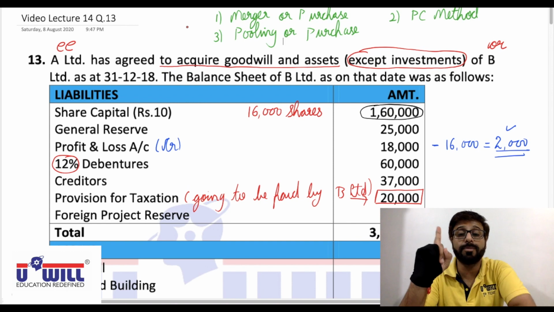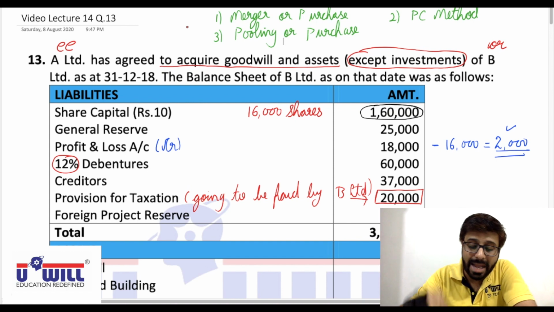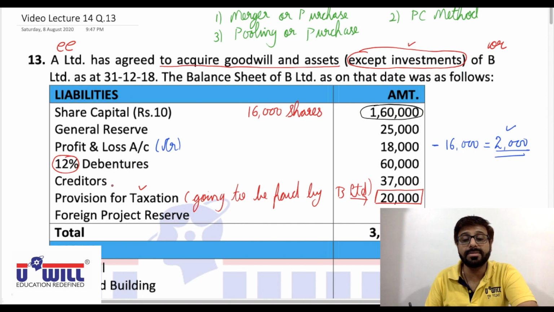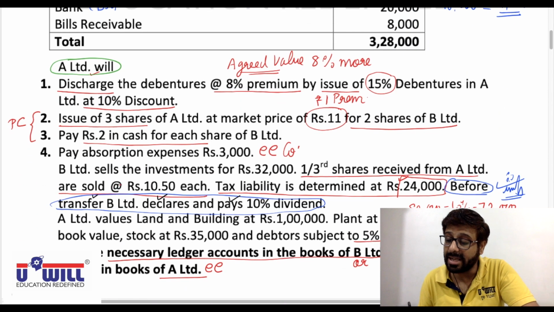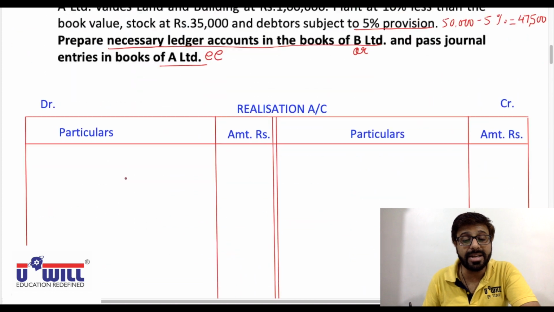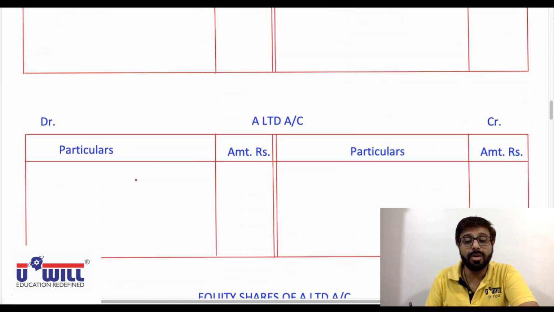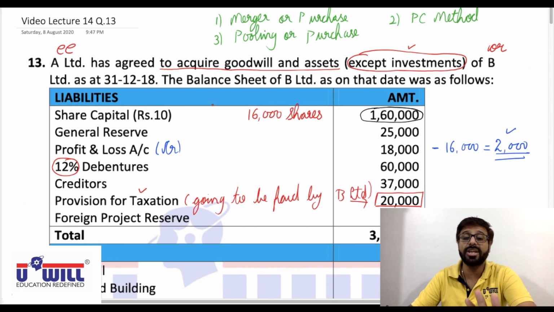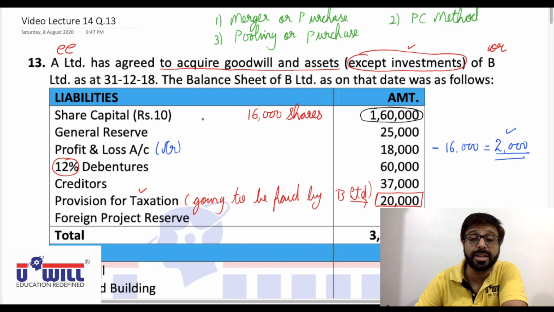First condition of merger, all the assets and liabilities must be taken over. Investments are not taken over. Even provision for tax is not taken over. The question remains silent about creditors, means creditors are taken over. If nothing is mentioned, then we cannot assume that company itself is paying to the creditors.